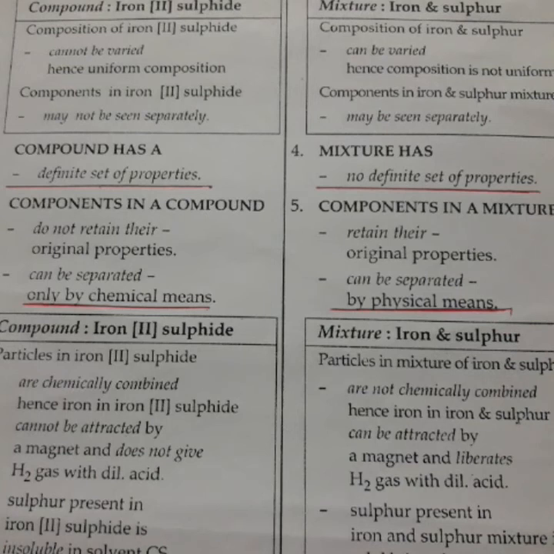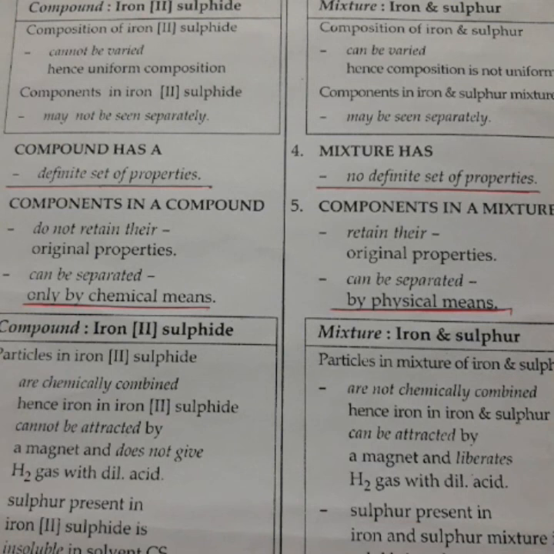A compound has a definite set of properties. Components in a compound do not retain their original properties and can be separated only by which means? Chemical means. Okay, because particles in iron sulfide are chemically combined. Hence, iron in iron sulfide cannot be attracted by a magnet and does not give hydrogen gas with dilute acid. And sulfur present in iron sulfide is insoluble in the solvent carbon disulfide.